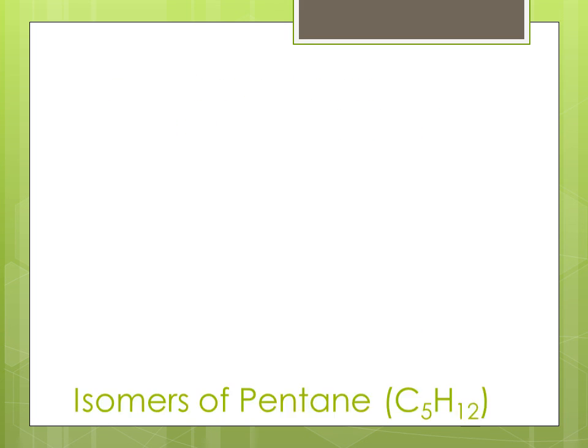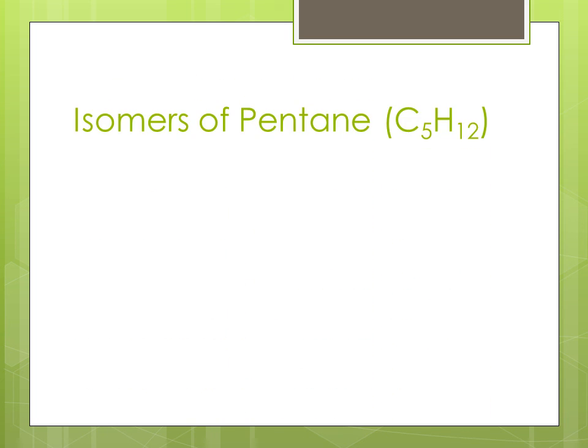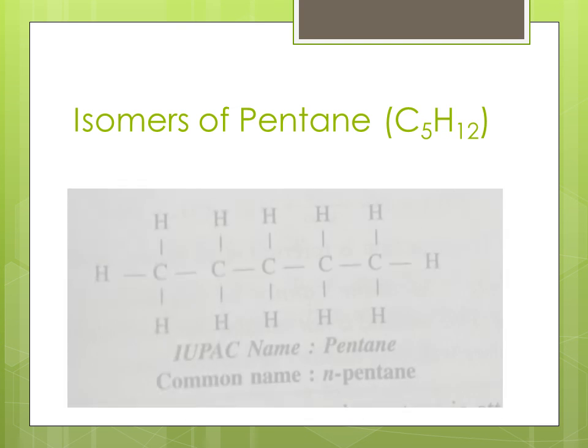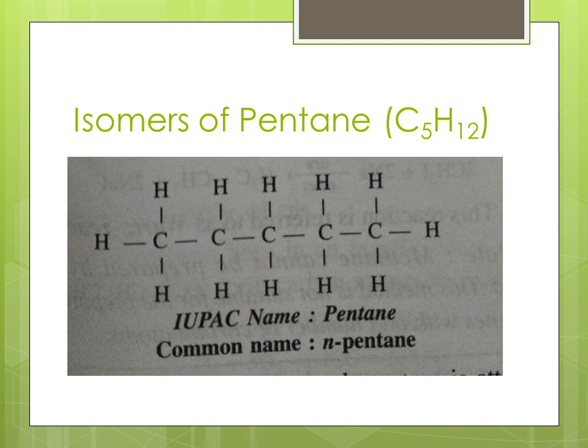Let us study the isomers of pentane. The molecular formula of pentane is C5H12. Pentane shows three isomers, namely normal pentane, isopentane and neopentane. The first one is normal pentane or n-pentane.